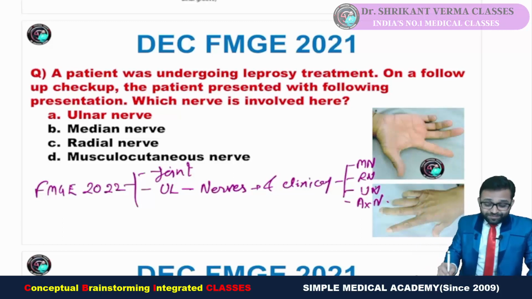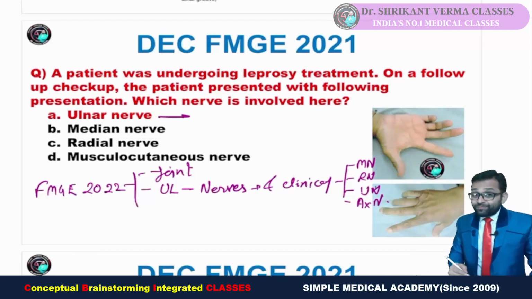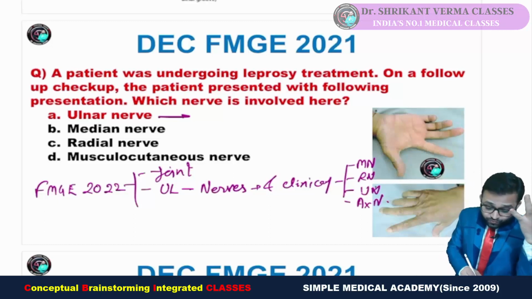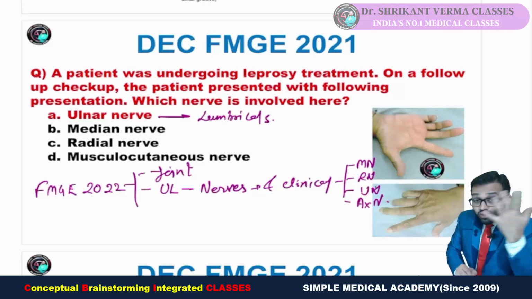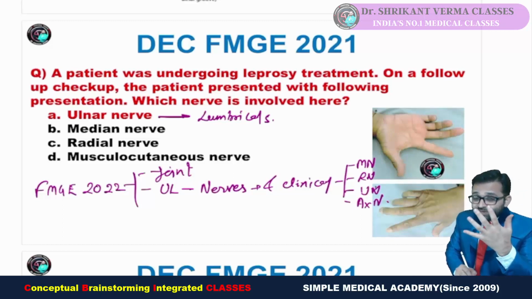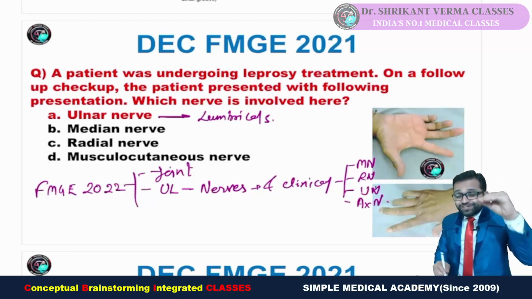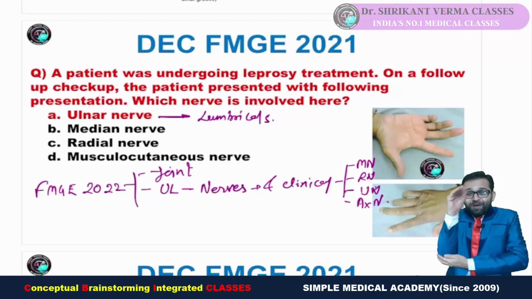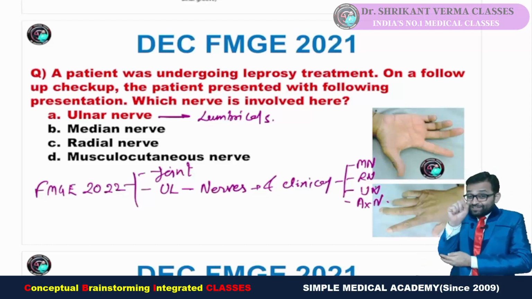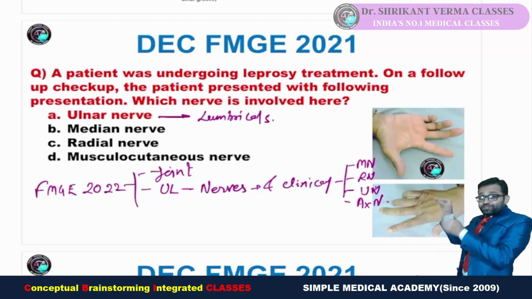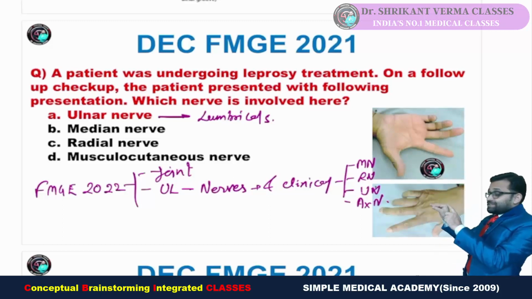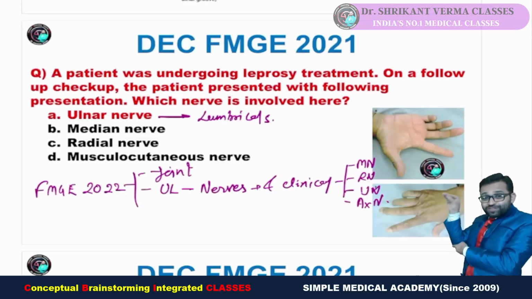And always remember, whenever you are reading the ulnar nerve and median nerve in the hand, do not forget the lumbricals, the short intrinsic muscles of the hand, which produce the pen holding position. I also told you in our classes, the Babaji ka Thullu position by the lumbricals. There are the first, second, third and fourth lumbricals, and these are responsible for the pen holding position, that is flexion at the metacarpophalangeal joint and extension at the interphalangeal joint. So this is the position.